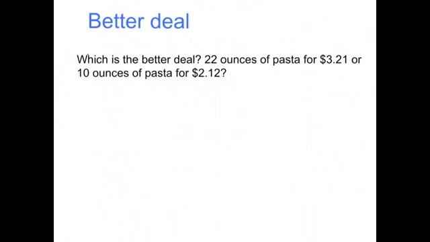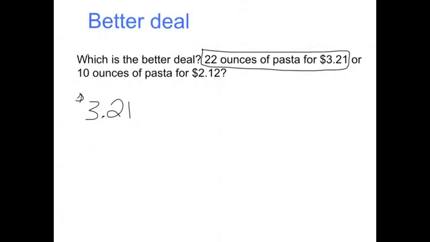When you're looking at better deal, you're going to put the money over the ounces. So for the first one here, we're getting 22 ounces of pasta for $3.21. So we're going to take $3.21 and divide it by 22. So that gives you 0.15 after you round it. So it's 15 cents per ounce, okay?